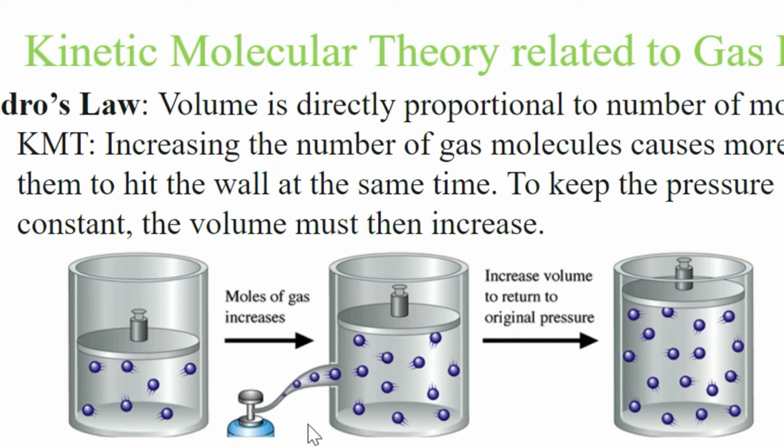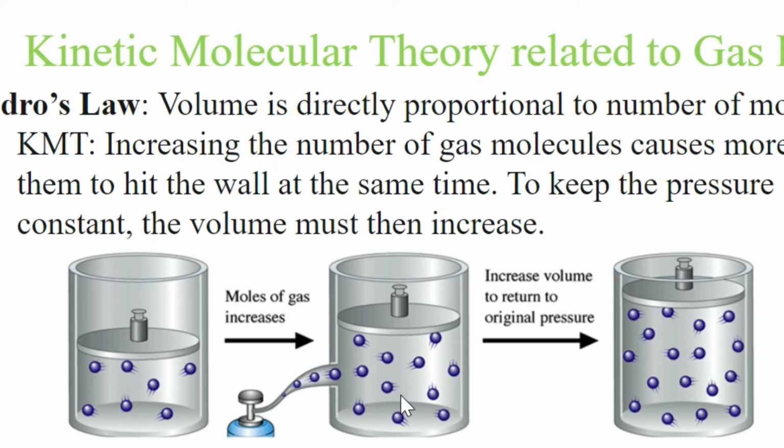Let's look at this one. We have two things we want to understand. Volume and our n, the number of moles, are going to be the things changing here. Our pressure and temperature are staying constant, so those are not changing at all. We can see that our current volume is here, but if we increase the amount of moles, what's going to happen with our volume?